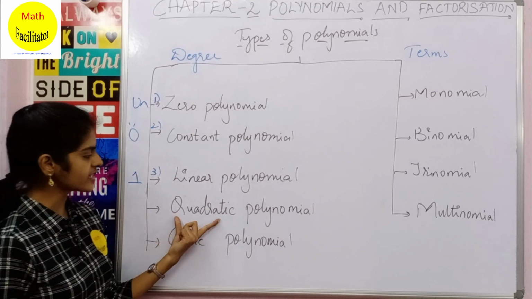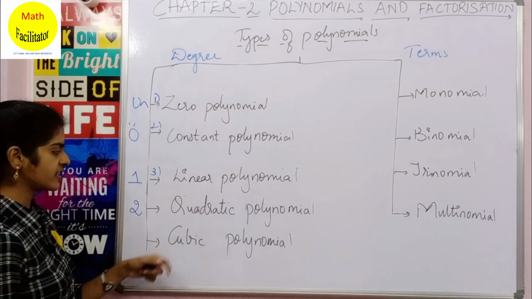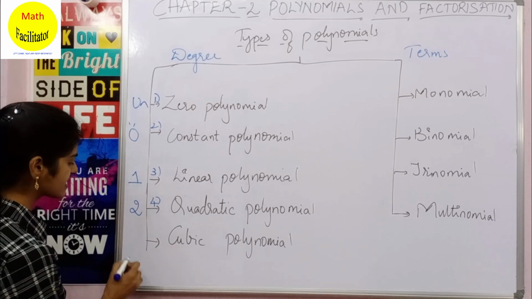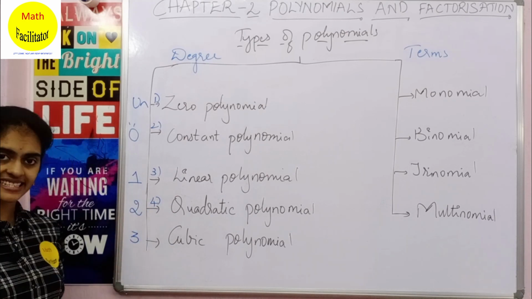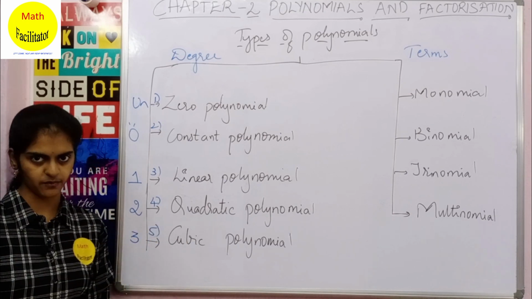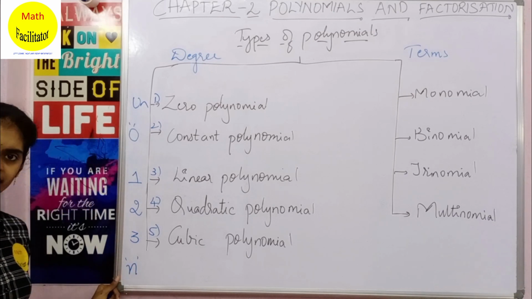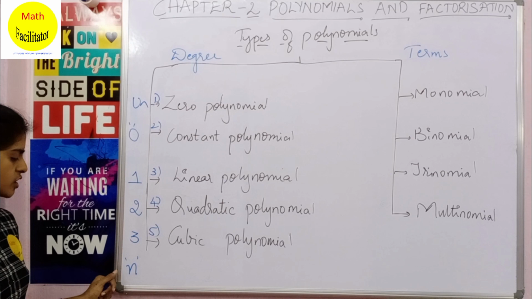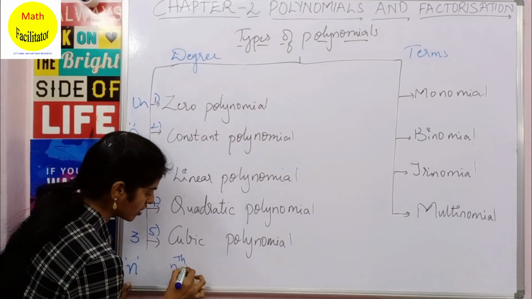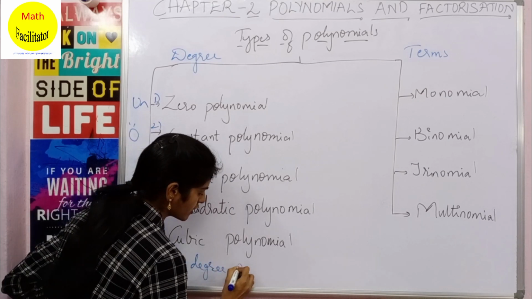Clear? Now what is a quadratic polynomial? If the degree of the polynomial is 2, then it is called a quadratic polynomial. This is the fourth type. Now a cubic polynomial is, if the degree of the polynomial is 3, then such a polynomial is called a cubic polynomial, and this is the fifth type. Okay, now what if the degree of the polynomial is n? We have learnt polynomial of degree n. So what if the degree of the polynomial is n? It is called an nth degree polynomial. Clear?